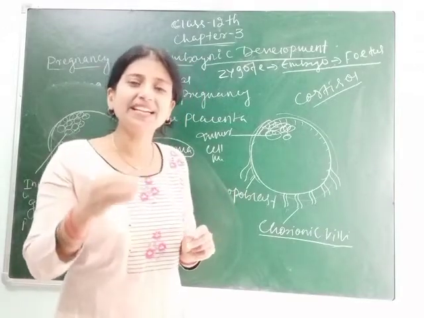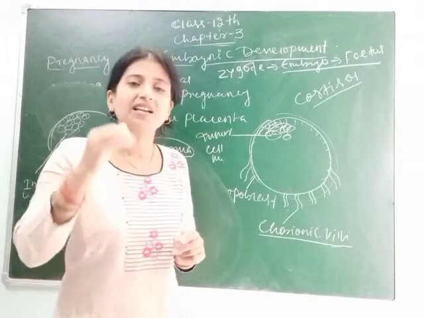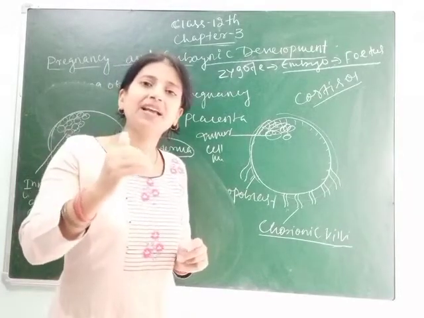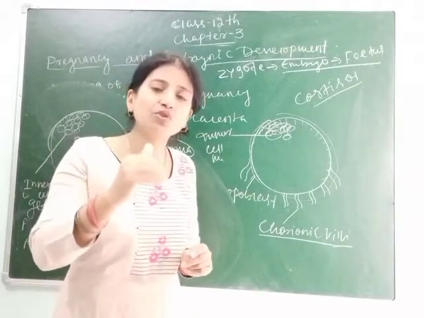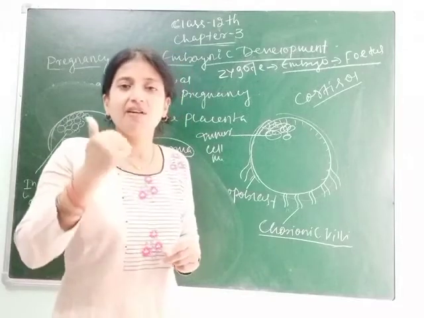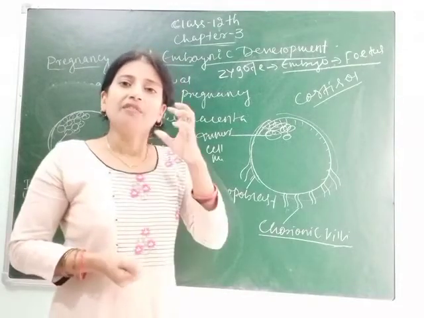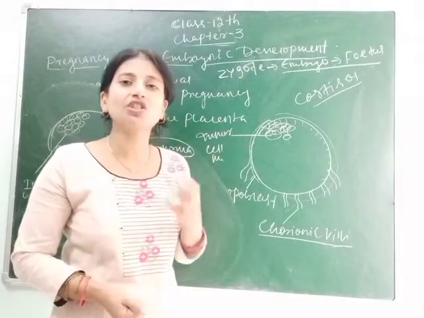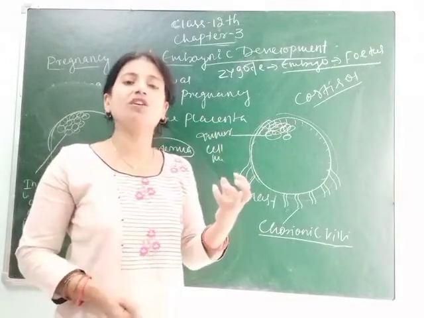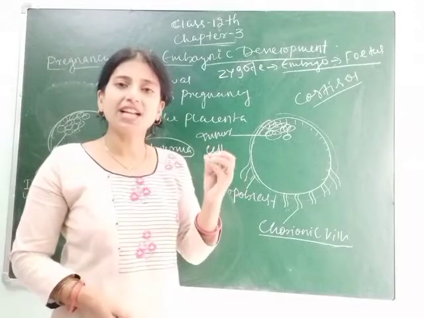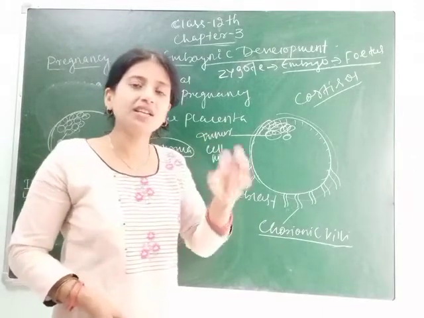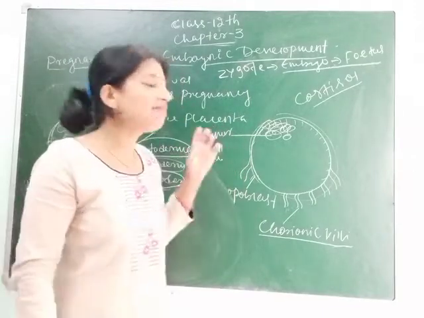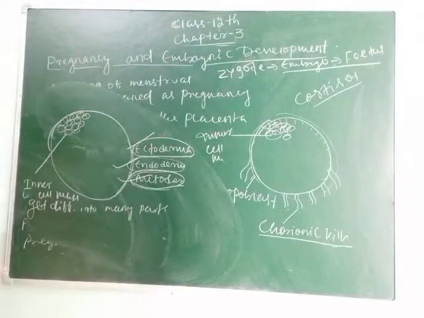That is called fetal ejection reflex. The fetal ejection reflex is also called a neuroendocrine mechanism. Why? Because when the pituitary gets stimulated, it secretes oxytocin hormone, and oxytocin helps in the contraction and expansion, due to which the fetus comes out from the mother's body. That's why this is called a neuroendocrine mechanism.